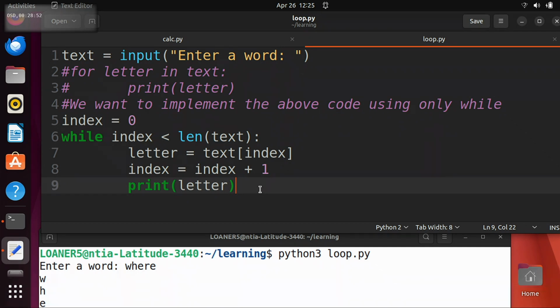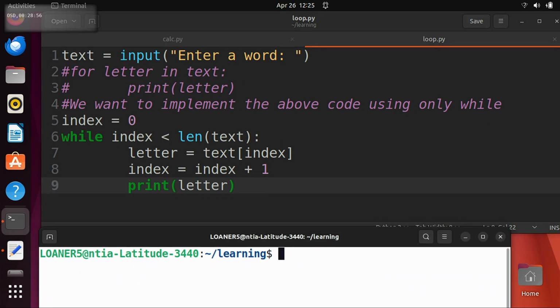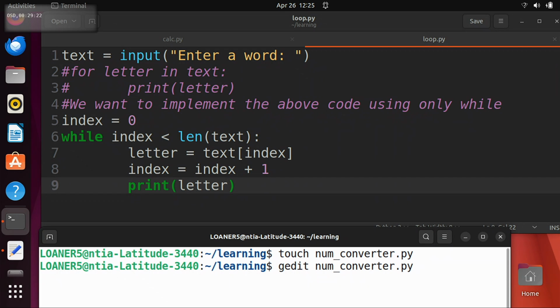So what we want to do next is we're going to make a new script, another new script, another one, and another one. That's what coding is. It's all practice. So we're going to touch, I'm going to call this numConverter.py. You can put it all as one word. You can put underscore. You can't put spaces. You can put spaces in a file name, but it's weird, so don't do it. I like putting underscores when I want a space. And then you're going to open it in gedit, like this.